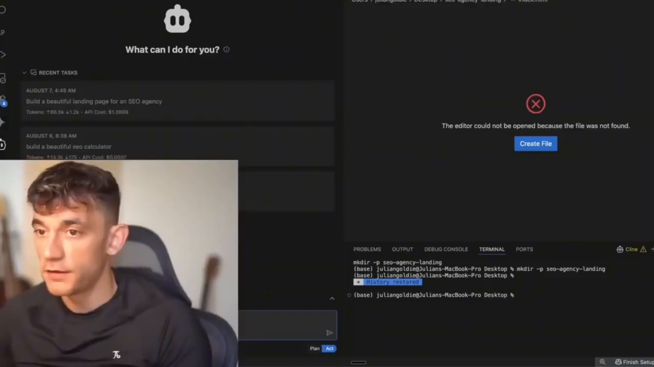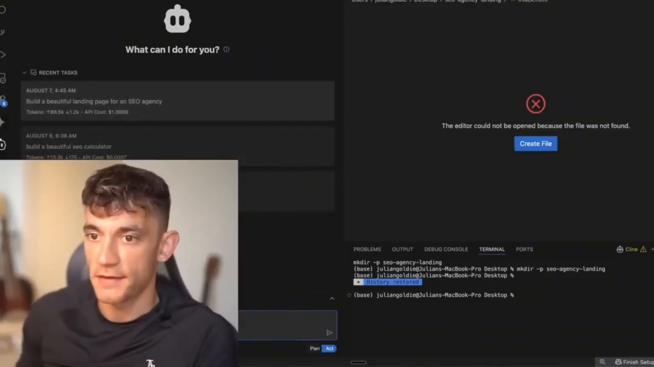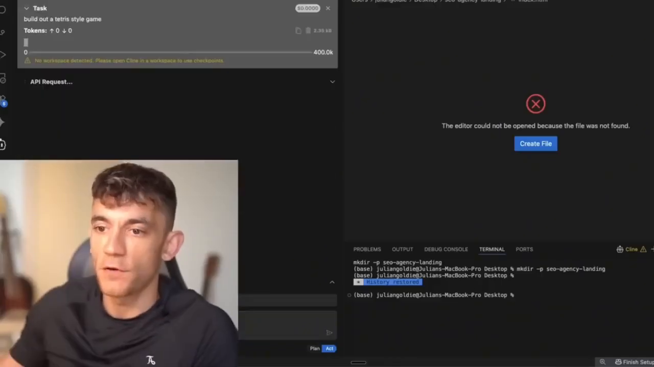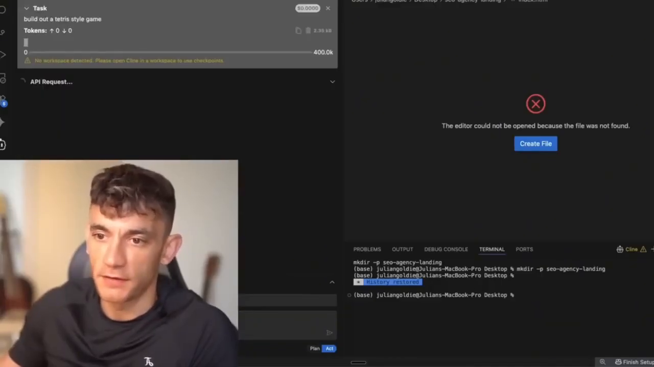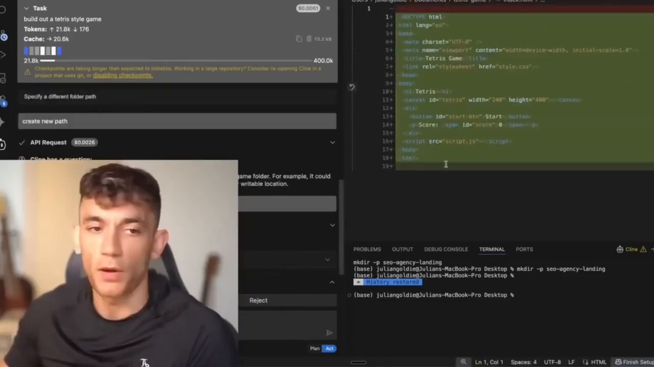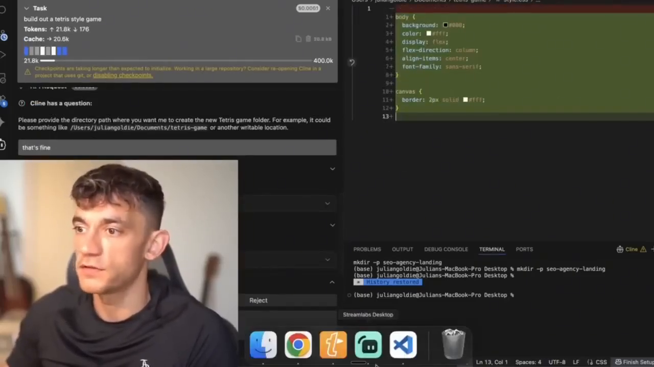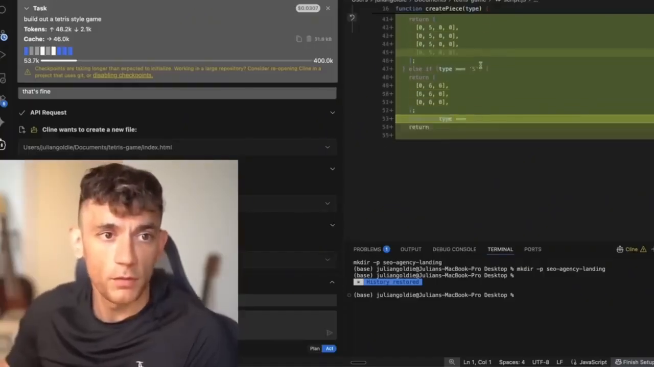We'll hit done. And then if we say, okay, right, let's build something out. Let's, I don't know, build out a Tetris style game. Make sure you've got GPT-5 selected as the API at the bottom, and then that'll code out in the background. And now you can see it's creating the file. So it's creating the HTML, the CSS, etc. And this is all using GPT-5. All right, so that's coding out now. Let's see what we got here.